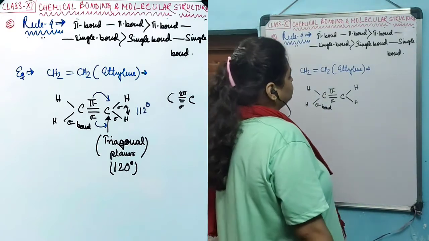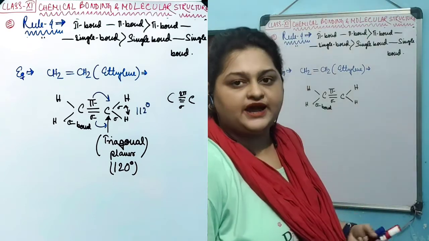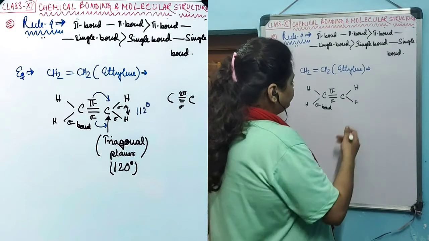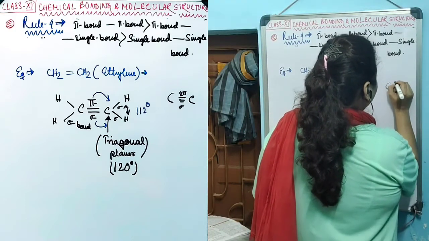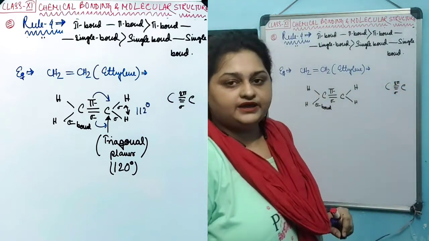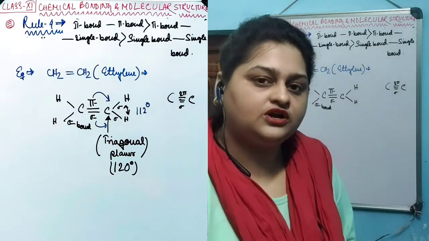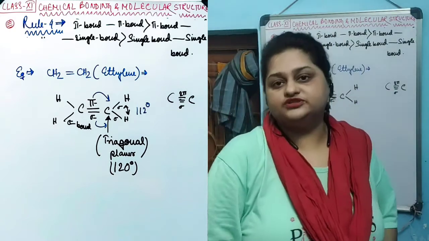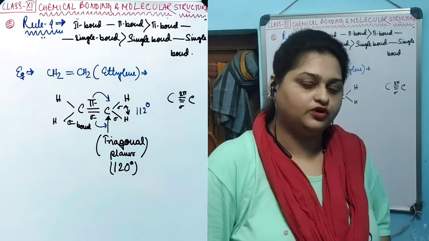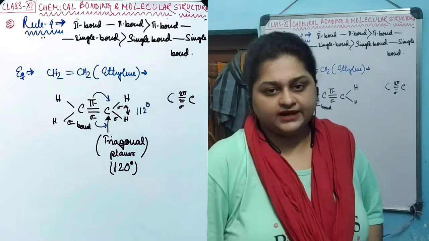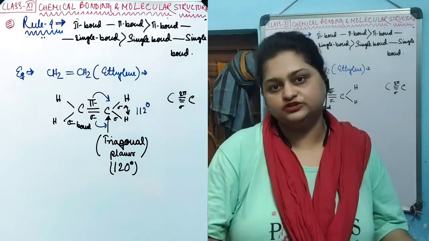Now, when multiple bonds are created, pi bonds are created. Like in the triple bond, one sigma and two pi bonds are created. Double bonds are created by creating one sigma bond and one pi bond, a total of two bonds between two atoms. And a single bond is created by creating only one sigma bond between two atoms.